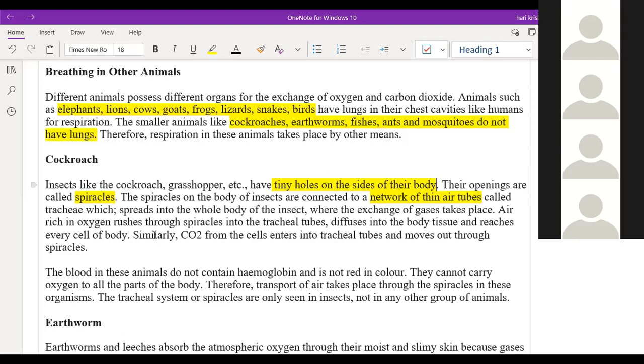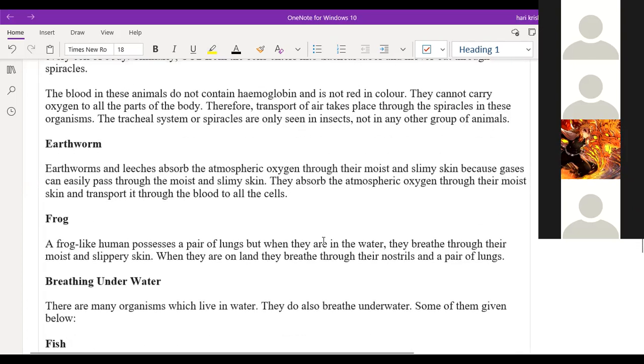Clear now? Yes, sir. Any doubts? No, sir. Srasti, Shiva, Prithvi? Yes, sir. Nimala, Mahavir? So it's clear, sir. Harini, Gohit, Aditi? Any doubts? Yes, sir, it's clear, sir. No doubts, sir. Okay, shall we go to earthworm next? Yes, sir.